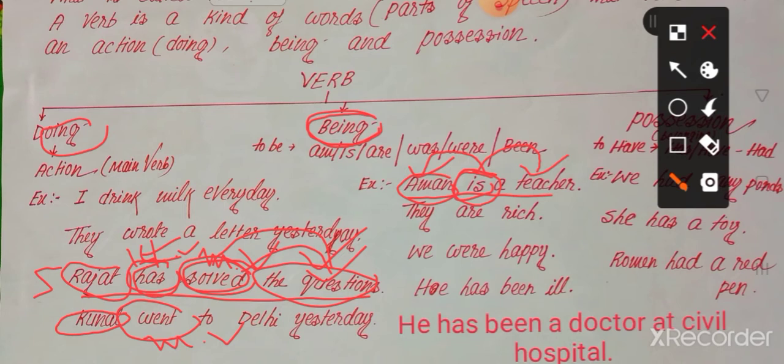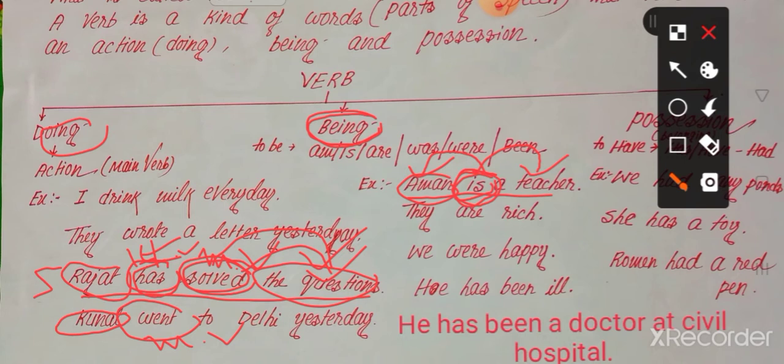So why is "a teacher" called a subject complement? Why can we not call it an object? Because "is" does not show any action, and we know the verb that does not show any action has no object.